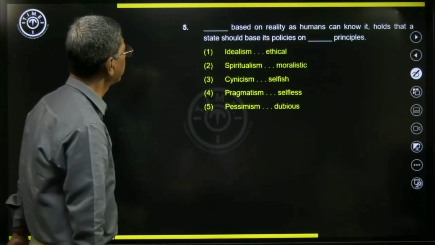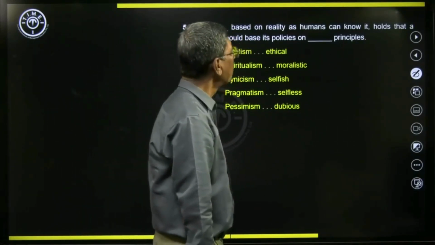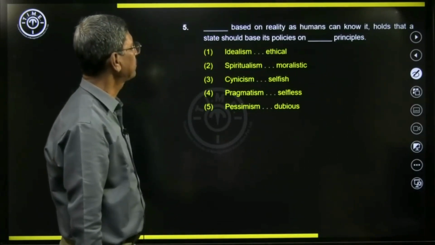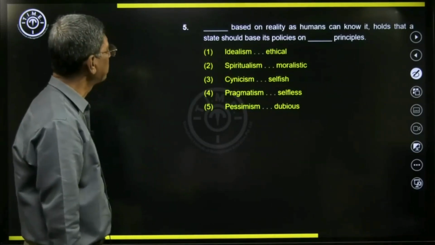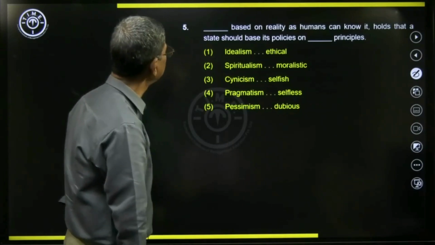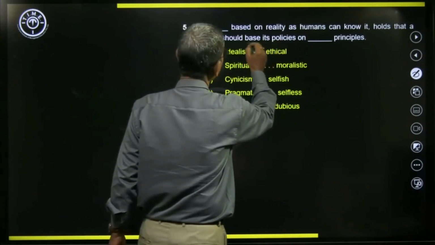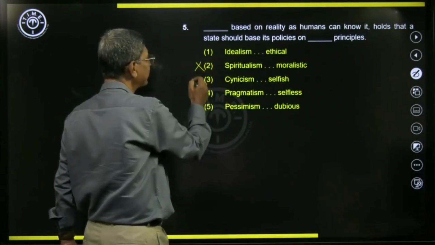Let's go to the next one. Dash based on reality as humans can know it holds that a state should base its policies on dash principles. So which one is the best one? Can we think of state policies in which spiritualism is included?